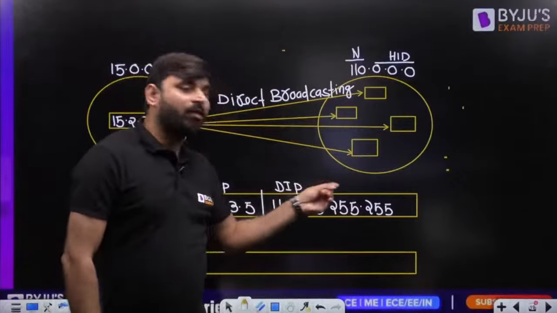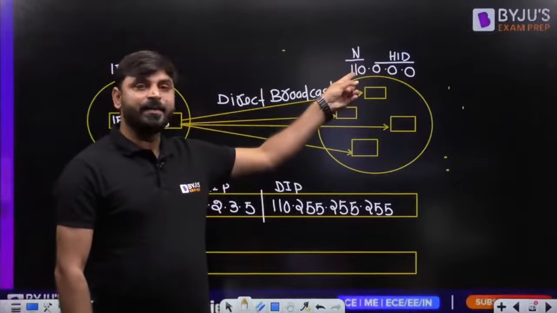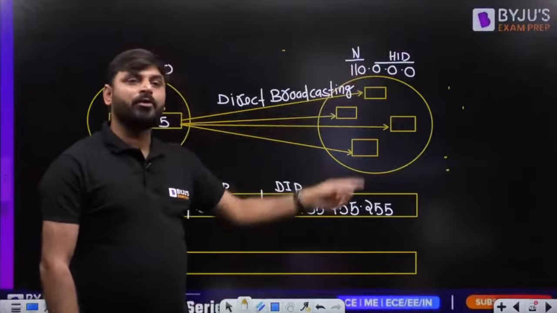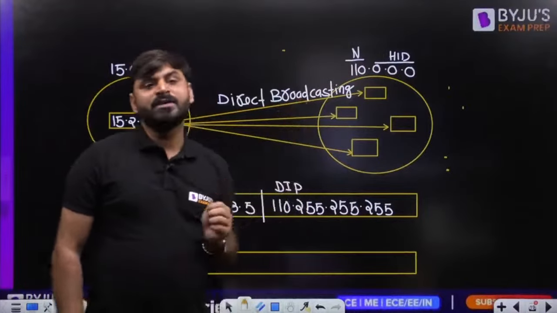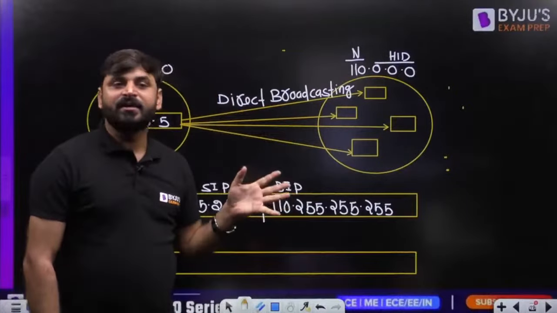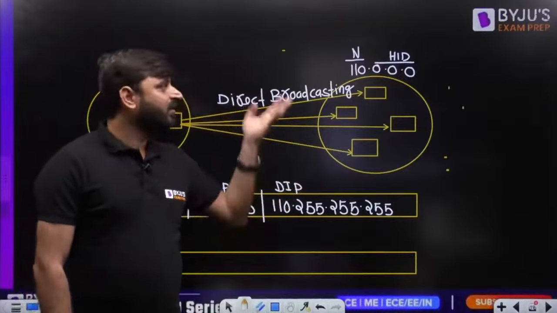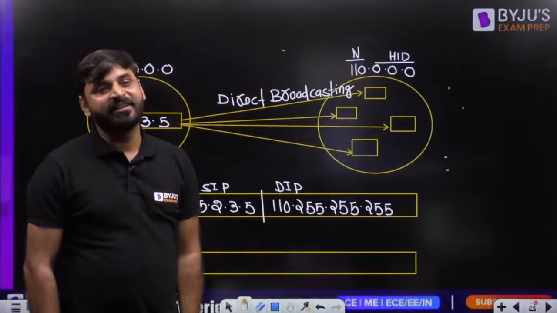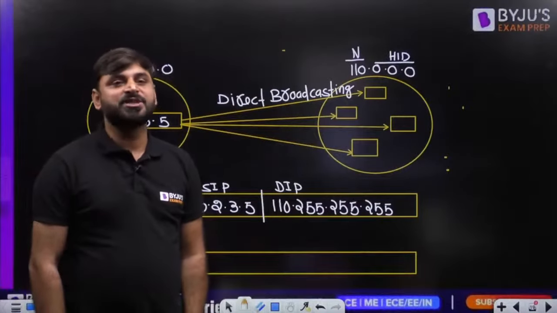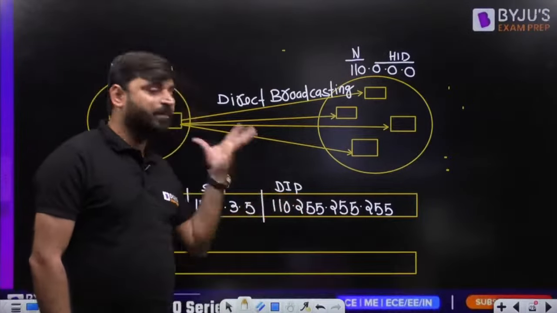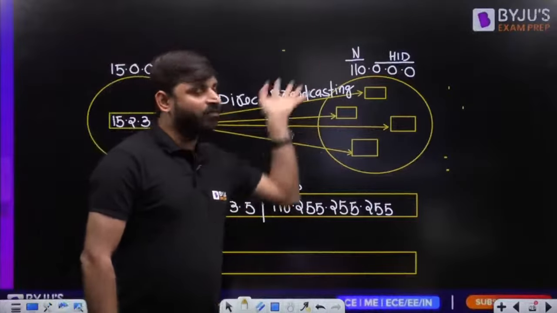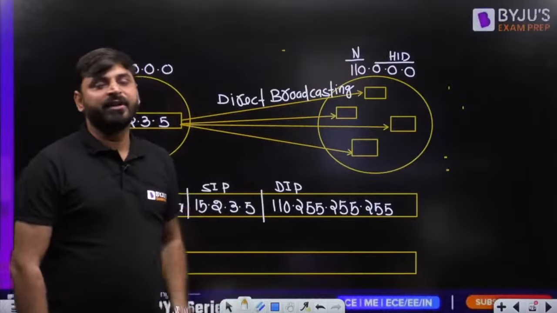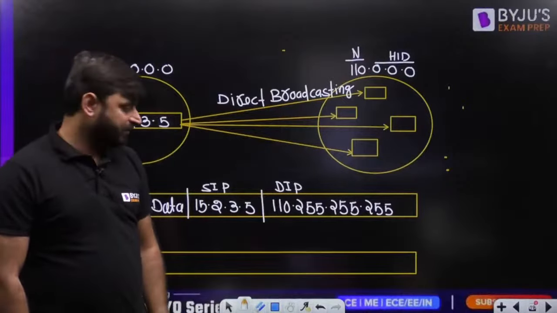And whenever we have all ones in the host ID part, a 24-bit host ID, 255.255.255, this IP address is reserved for the direct broadcast address. So this is the reason we cannot assign this IP address to any computer, because this IP address represents the direct broadcast address of the entire network.